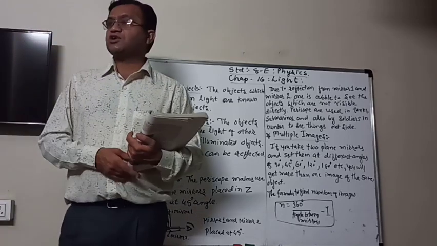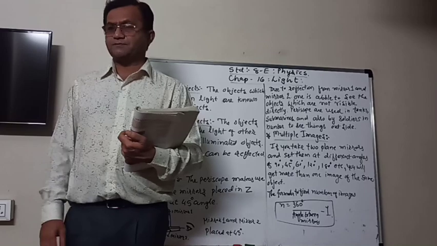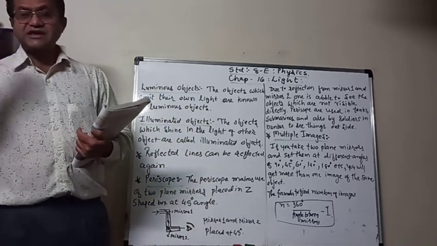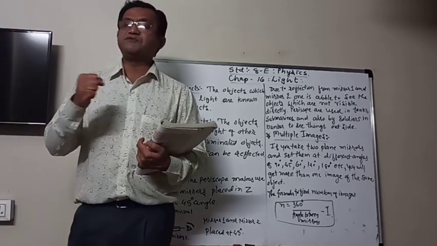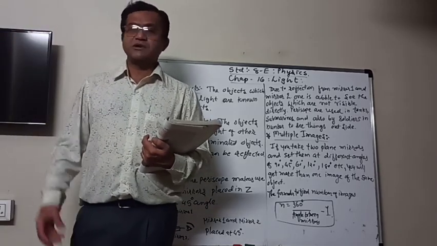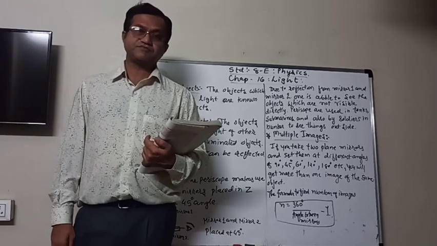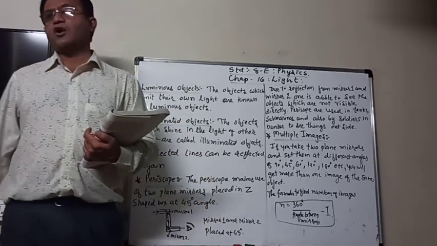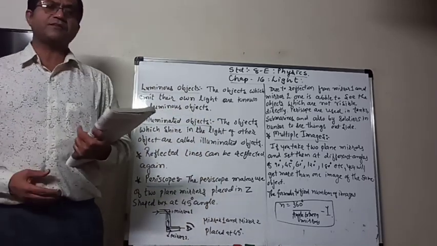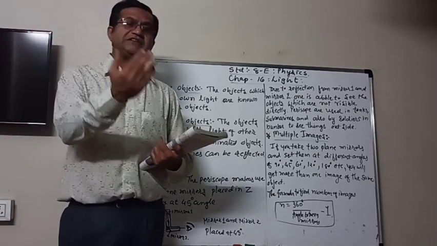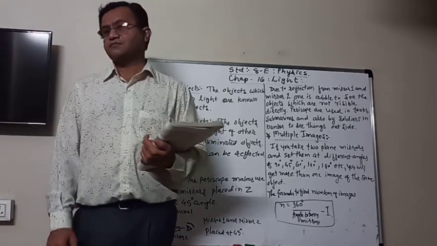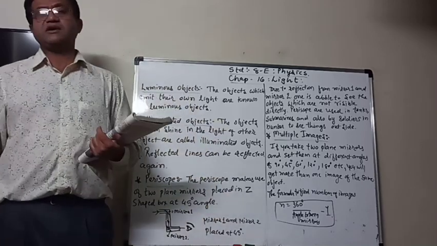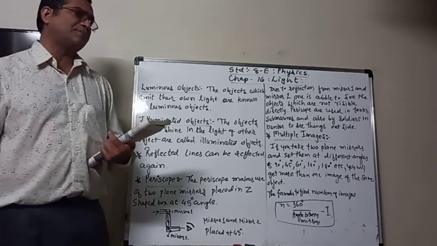And as we saw, by regular reflection we get images, but when there is irregular or diffused reflection, because of that we can see the objects. So that object is diverging all the rays in different directions, and therefore we are able to see it, because those rays directed in different ways enter our eyes, and we are able to see that object.